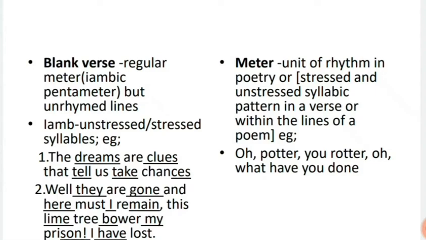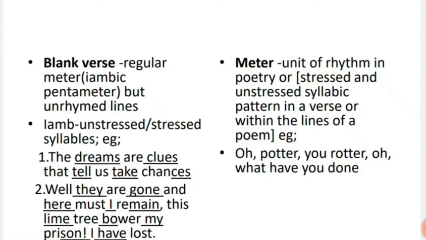The pattern of lines is not running on the same scale. There is a rhythmic pattern that is called meter. So in blank verse there is iambic pentameter and unrhymed lines. In iambic pentameter we have an unstressed syllable followed by a stressed syllable. That means when we read a line in poetry, at first we find an unstressed syllable, then a stressed syllable. For example, the dreams are clues that tell us take chances.